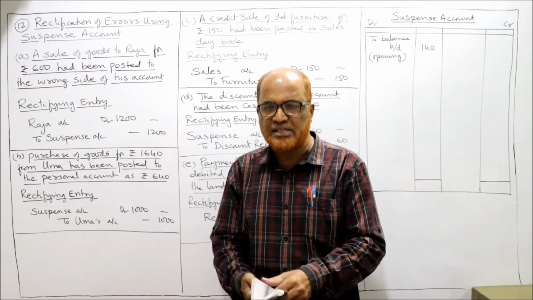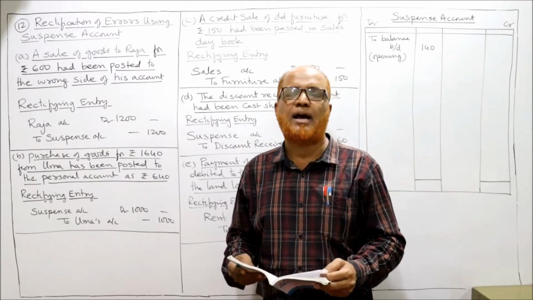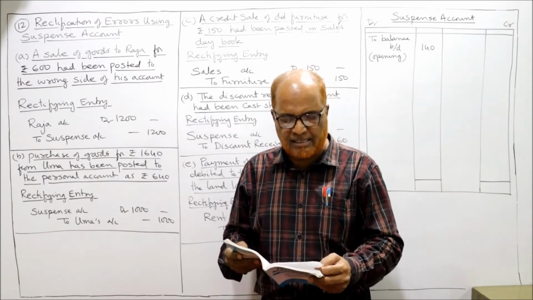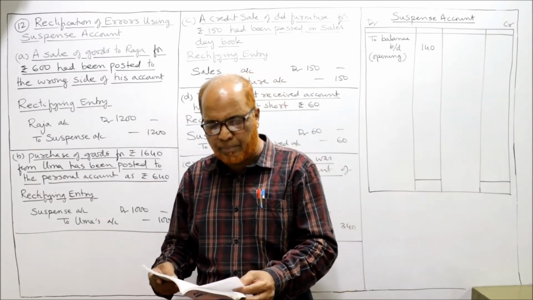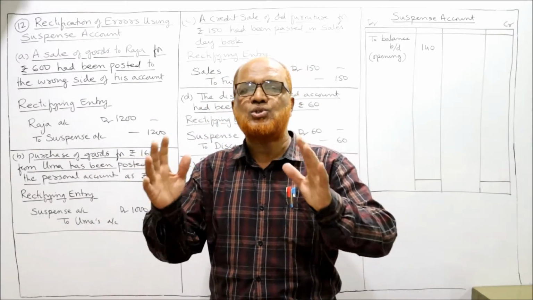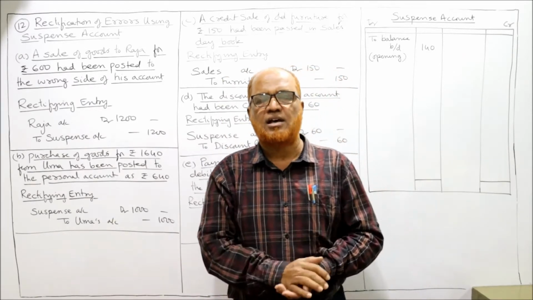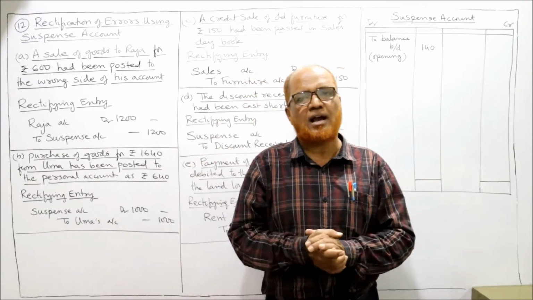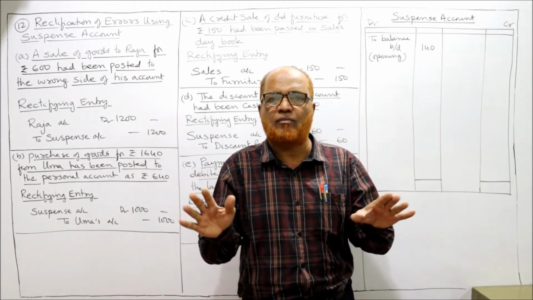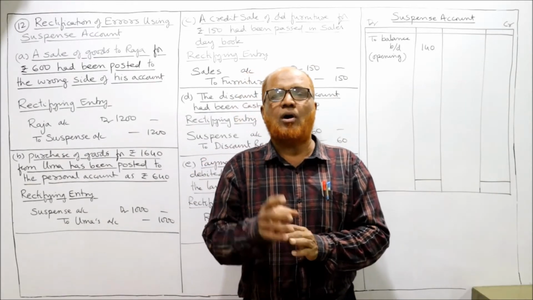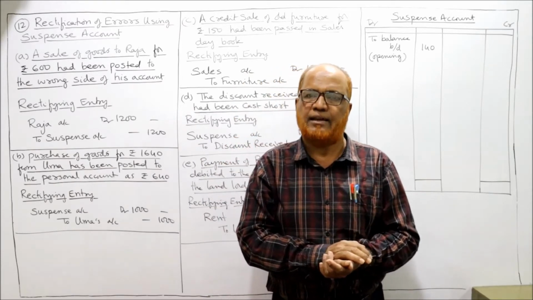The following errors were subsequently located. Now the bookkeeper has located 5 errors, A, B, C, D, E. Then pass journal entries to rectify the errors and prepare the suspense account. Just like the previous problems, we are required to pass the rectification entries and then make the suspense account. If all the errors are rectified, normally the suspense account will get closed, because on account of those errors only the trial balance was not tallying, right?